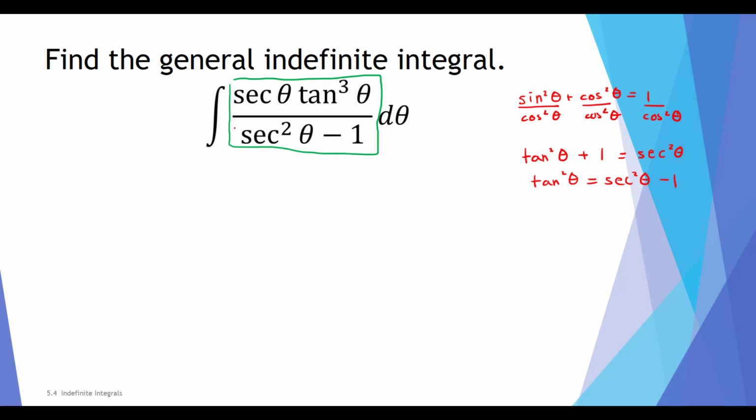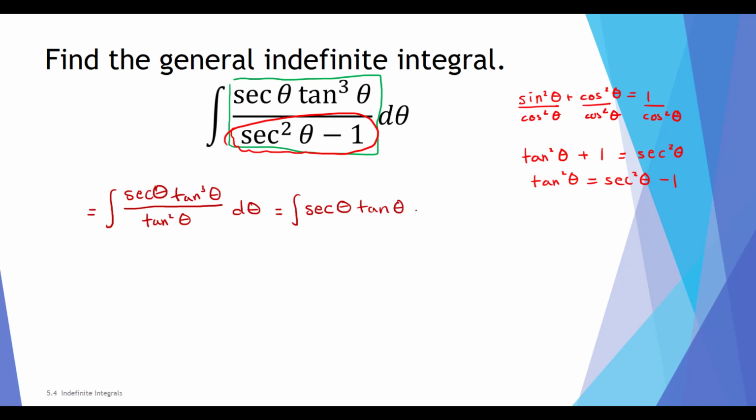The point being that we can rewrite the bottom of this fraction as tangent squared theta. So we have the indefinite integral of secant theta tangent to the 3rd theta divided by tangent squared theta d theta. Now we can cancel a factor of tangent squared theta in this fraction, giving us the indefinite integral of secant theta tangent theta d theta.